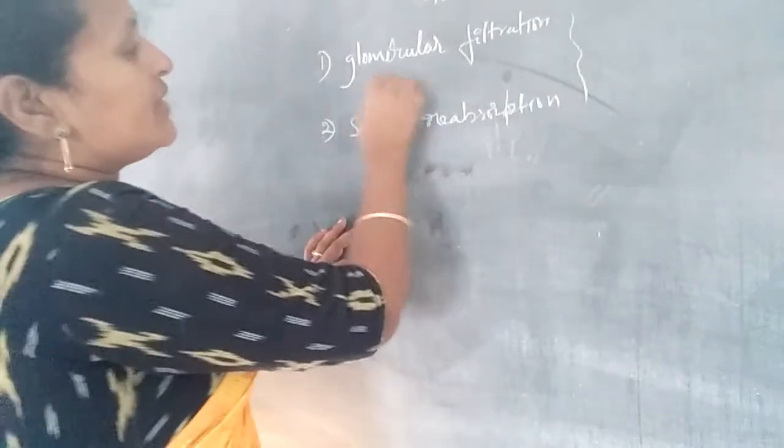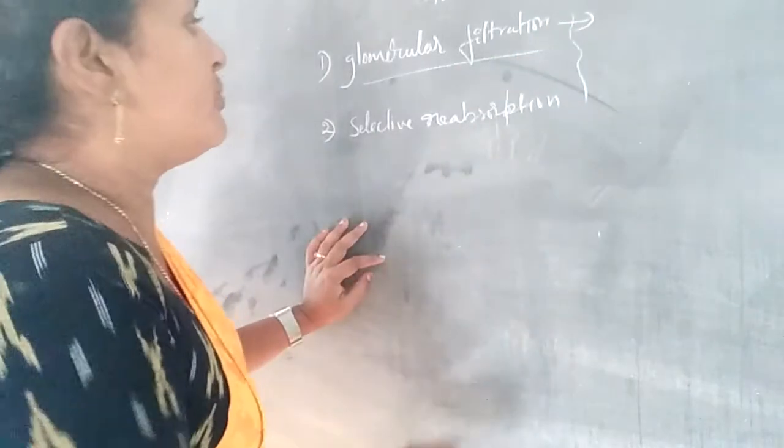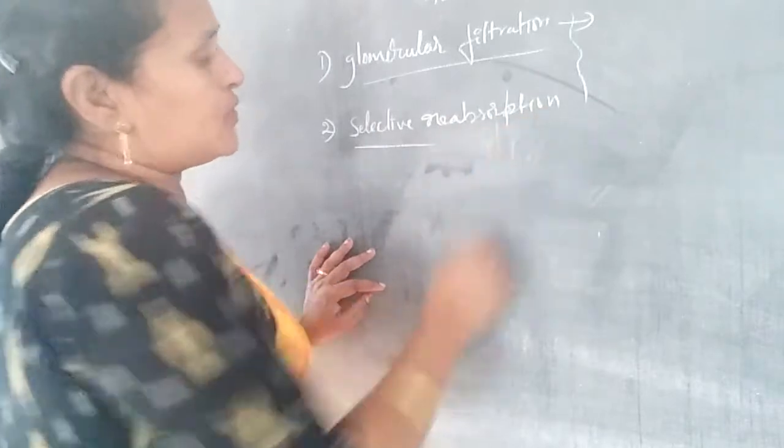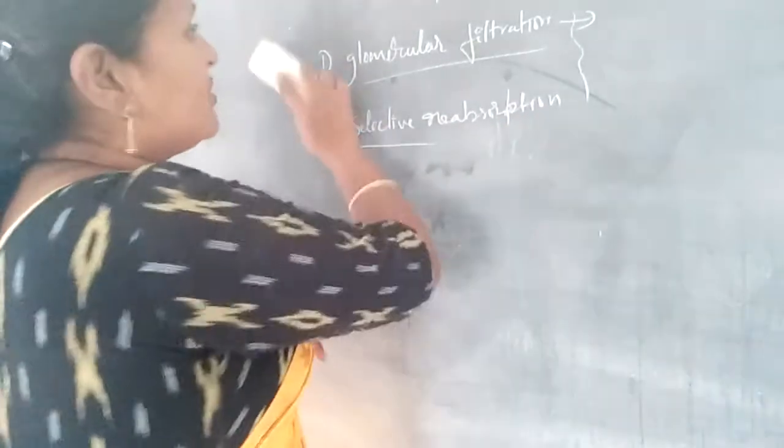Glomerular filtration was already discussed yesterday. Now we are discussing selective reabsorption.